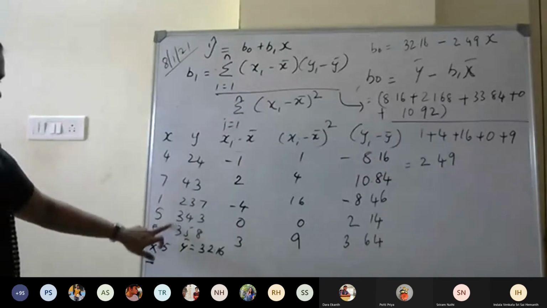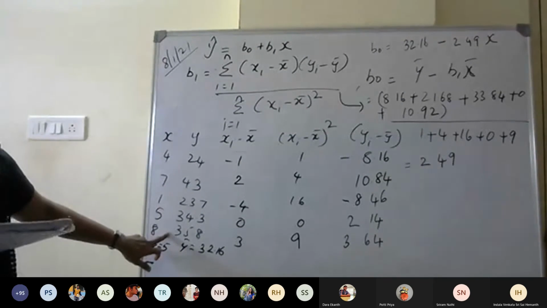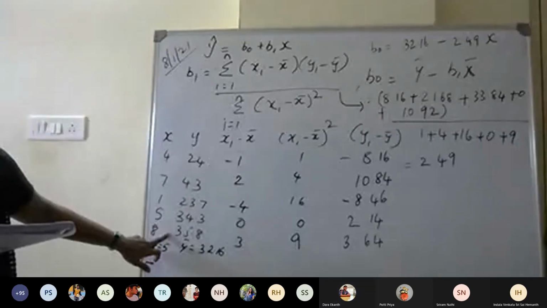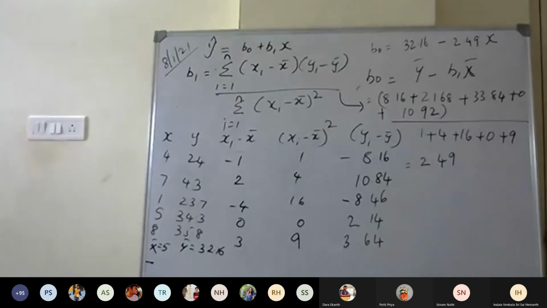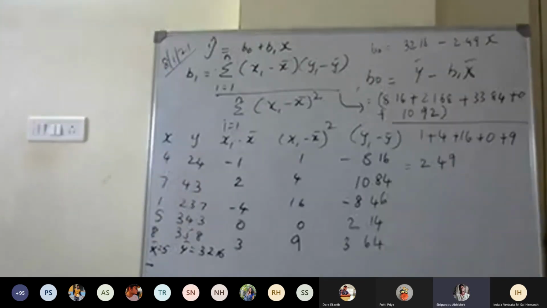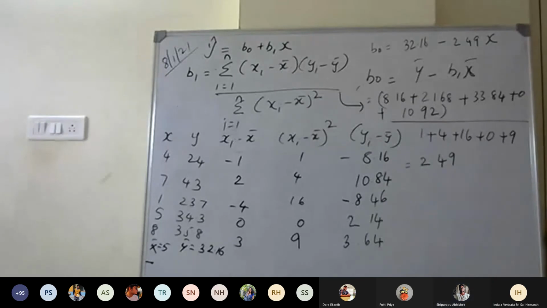Y bar is the average of this, right? Can anyone else tell me? 32.16. Okay, it's 32.16 itself. I think he missed the decimal point between the values.